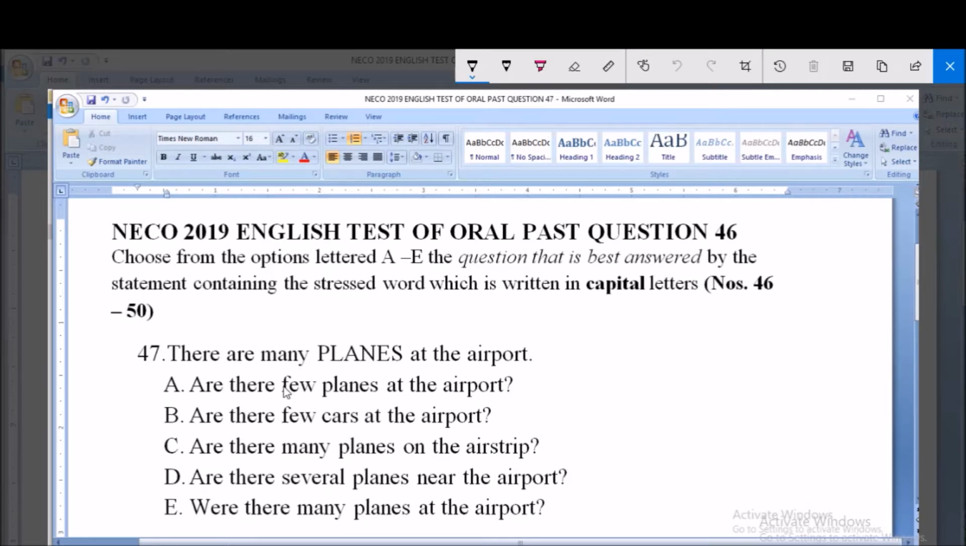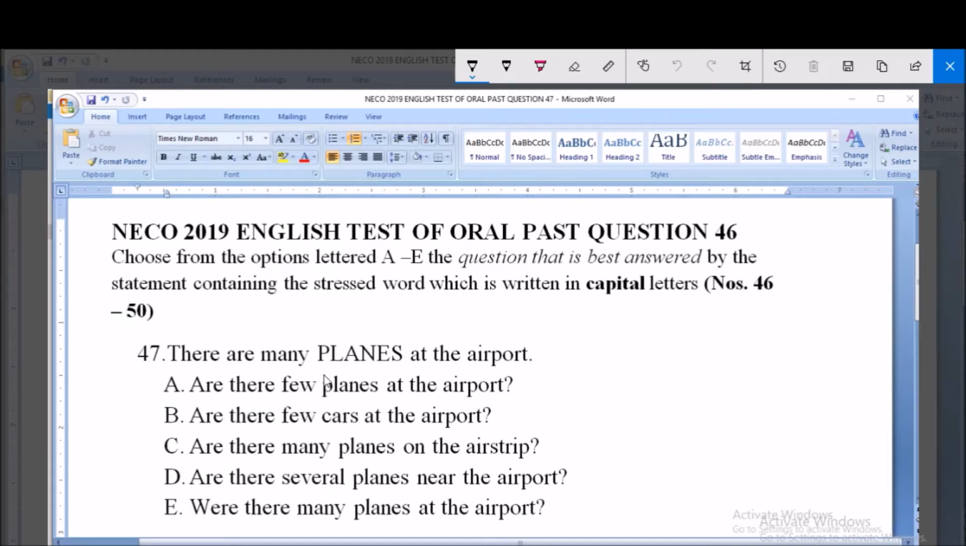Question number 46. The same instruction is applicable here. We are looking out for a construct word stress, that is the question that is best answered by the statement containing the stressed word, which is written in capital letters. Now the given sentence here says, there are many planes at the airport. There are many planes at the airport.